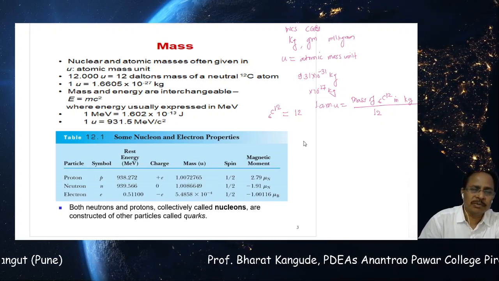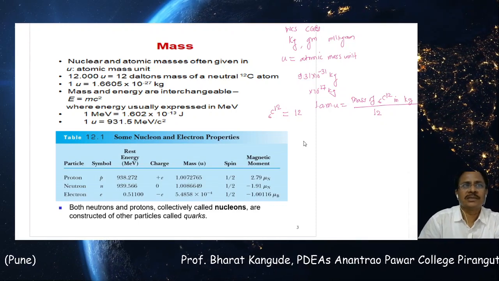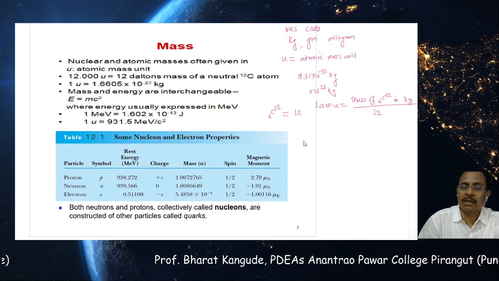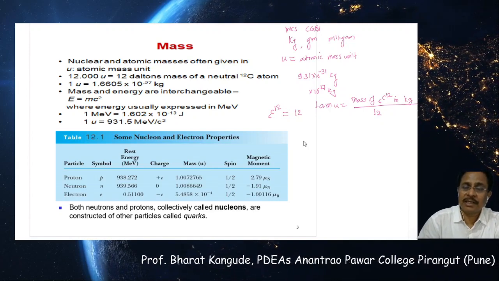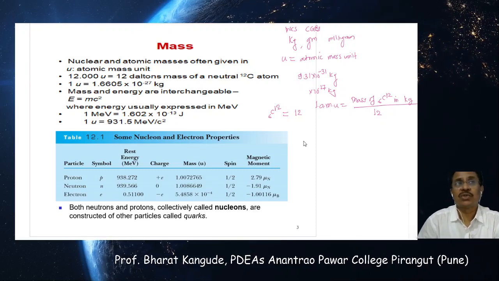So I am calling it sometimes nucleus or sometimes atom. Take the total mass of the carbon nucleus or atom to be 12, measure it in kilograms, and divide it by the total number of nucleons, that is 12 in this case.